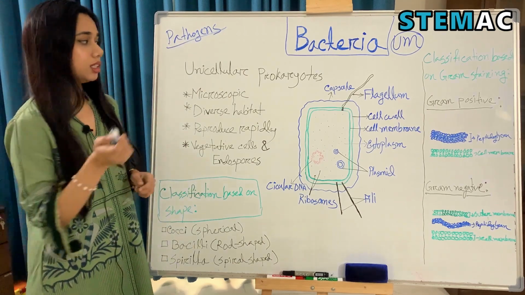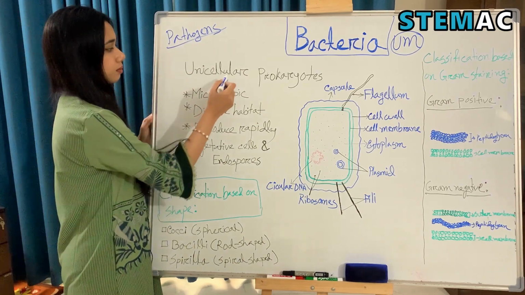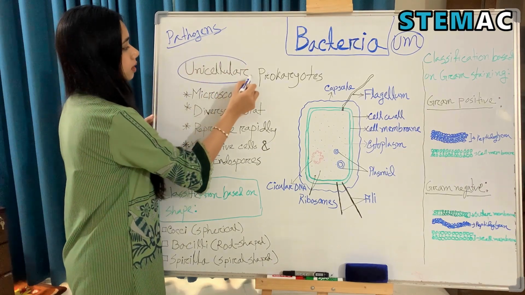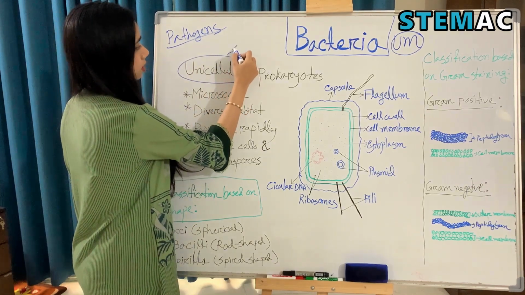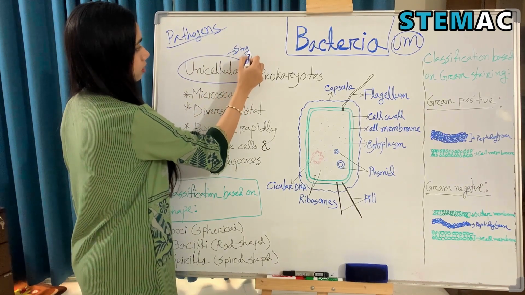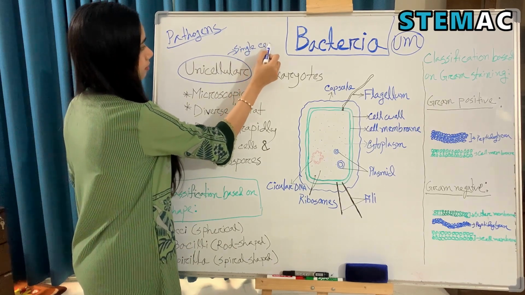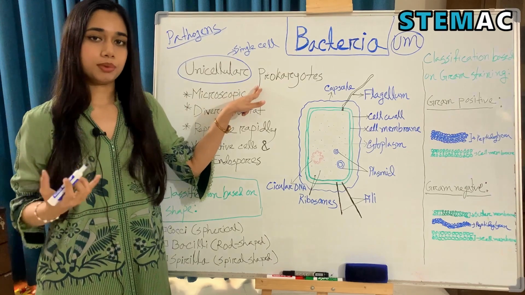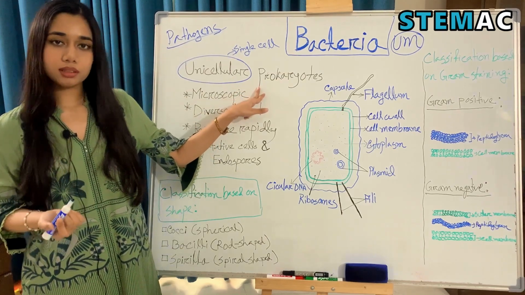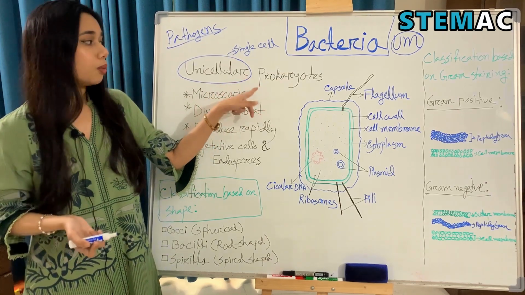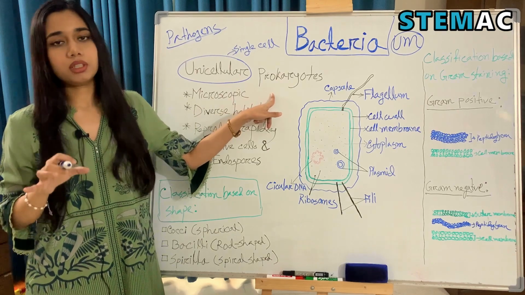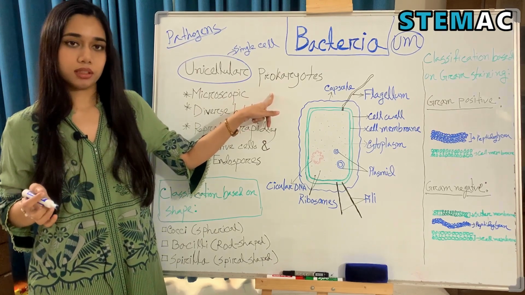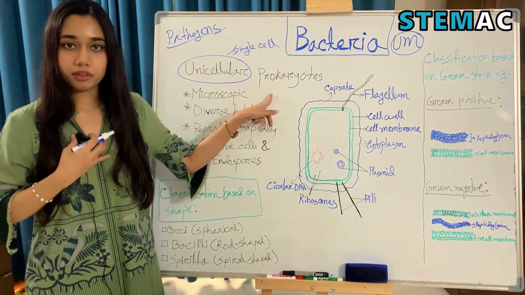Bacteria are unicellular prokaryotes. Unicellular means they are usually single-celled. And we know that there are two types of cells, right? Eukaryotic cells and prokaryotic cells. Prokaryotic cells are generally much smaller than eukaryotic cells. Our cells are eukaryotic cells.